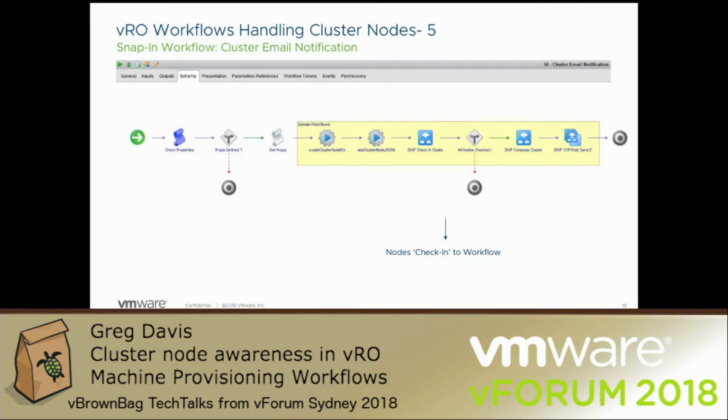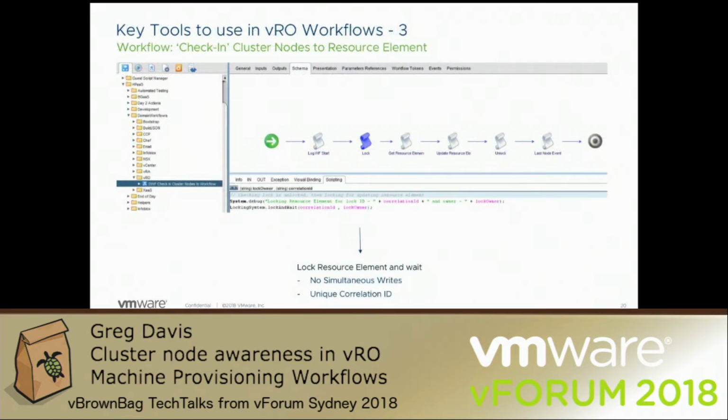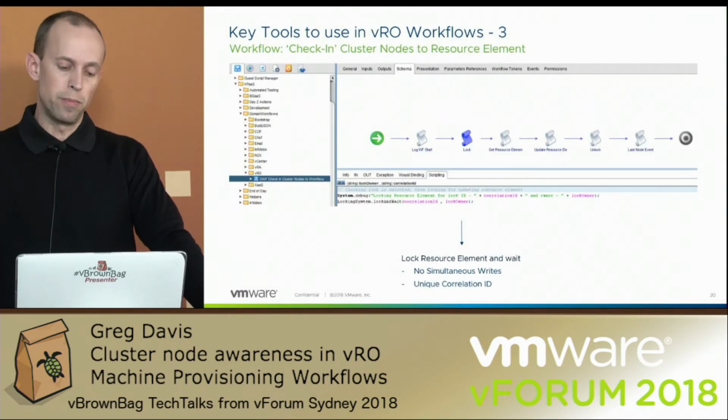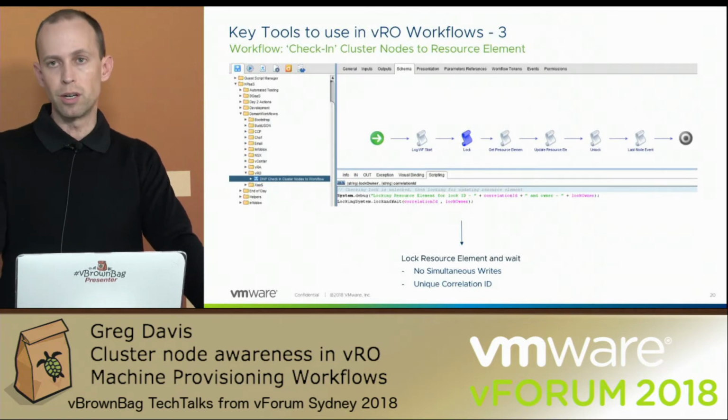So that's great. So now I'm at a point where, for example, all of my nodes have hit those workflows and they've cached the information that we need to send out the email. Well, the next thing I need to do is make sure that all my cluster nodes don't actually send the email out, right? So I have this workflow, which is where some more of the node awareness comes into my workflows. I've got a workflow which is detecting how many nodes have actually checked into this workflow and done their work. So if we delve into that, nodes checking cluster nodes to workflow,